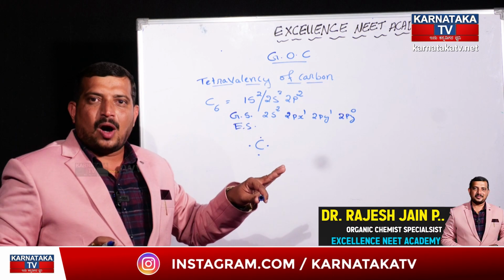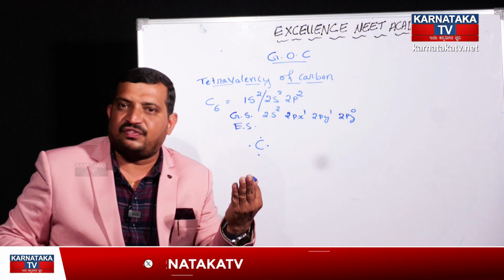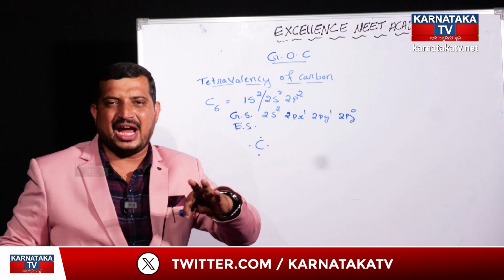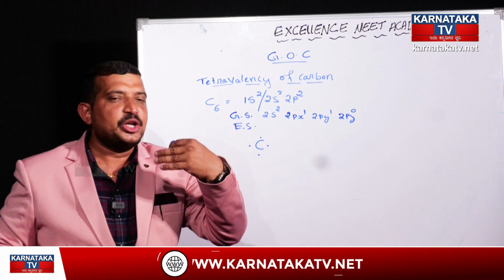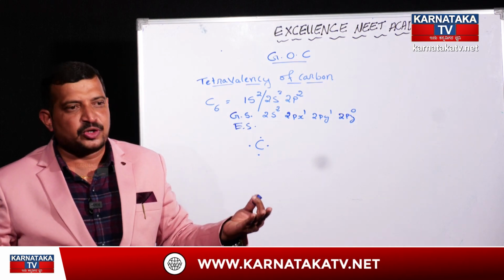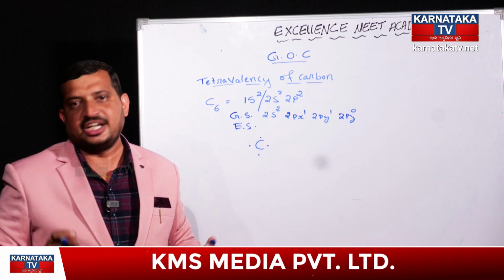All these chapters are just because of the carbon compounds. How these carbon compounds form different kinds of functional groups, and based on that, each and every chemical reaction happens and new products are formed, and those products are utilized for various pharmaceutical industries.